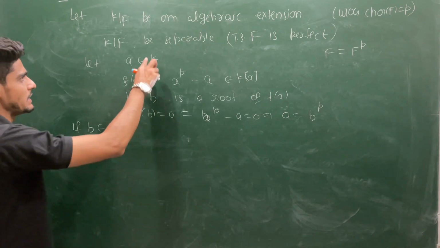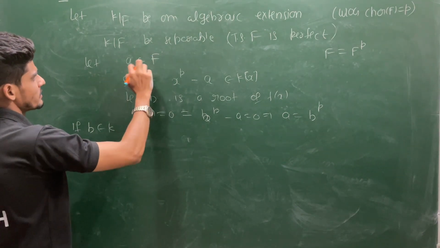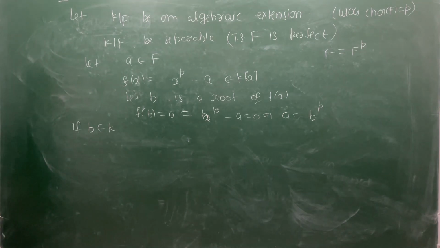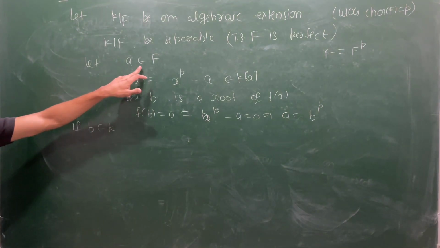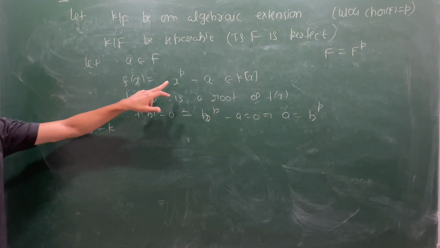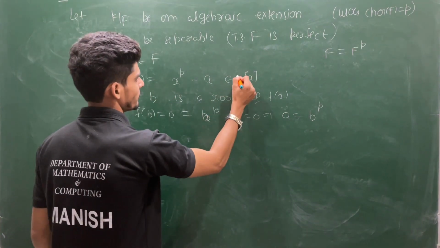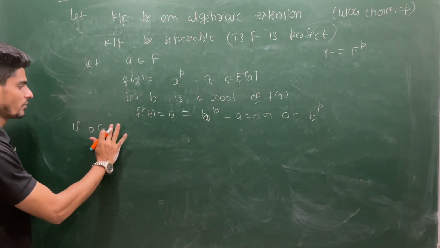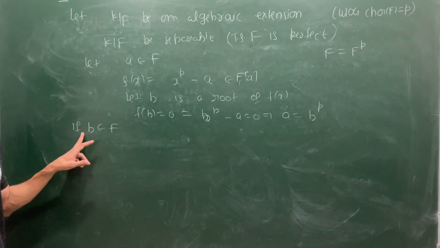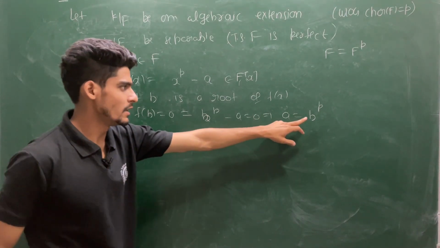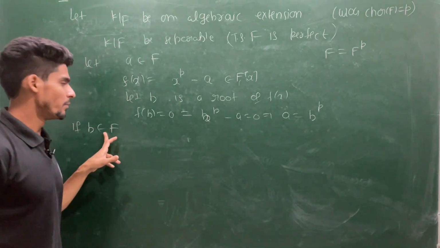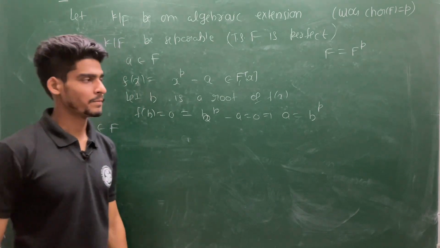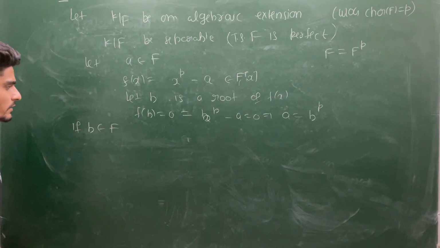Let's make a simple change. Let's choose this a from F. We have to prove that F is a perfect field, not K. So choose a from F. Then this polynomial is defined over F. So if b belongs to F, then we are done, because you can write your a as some element from F to the power p. That means F is the same as F^p. So in this scenario we are done.